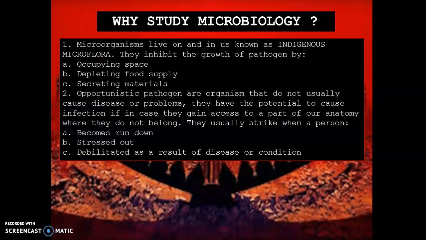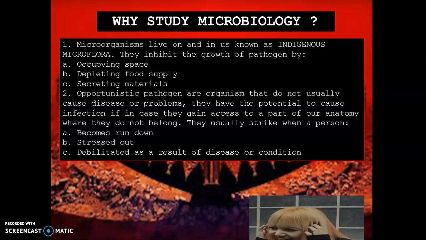So, aside from knowing where we find microorganisms, we will also know which microorganisms produce a disease or problem. By that time, it causes disease or problems. Okay, take note of that.